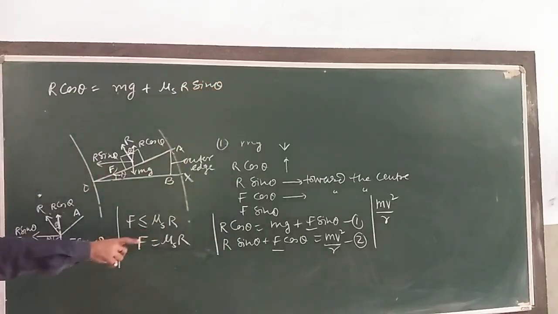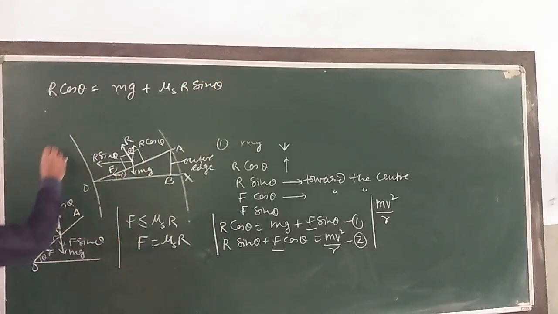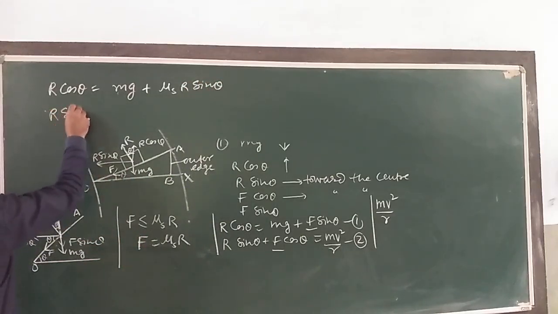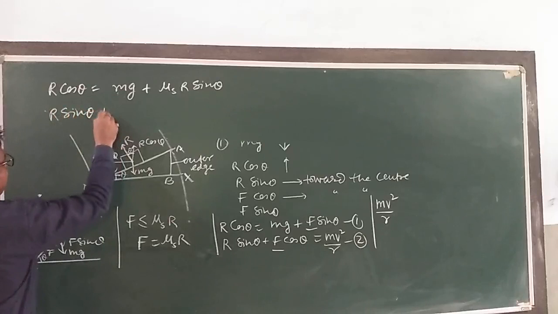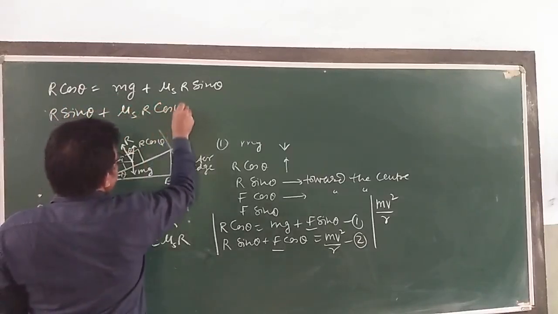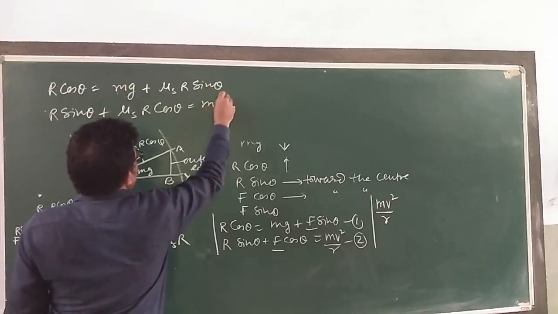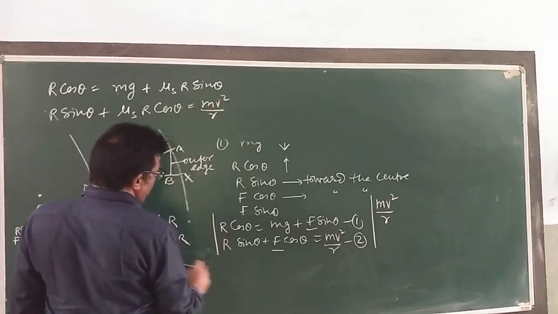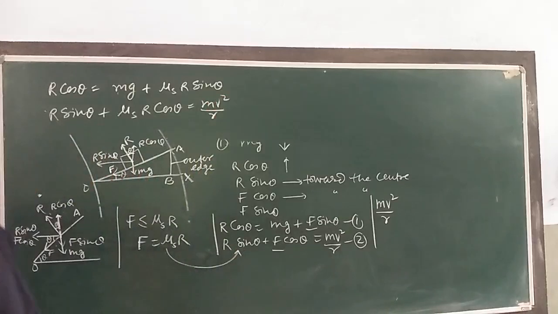Similarly, in the second equation, you can write R sin theta plus mu s into R cos theta is equal to mv square by R. Put these values over here in these two equations.